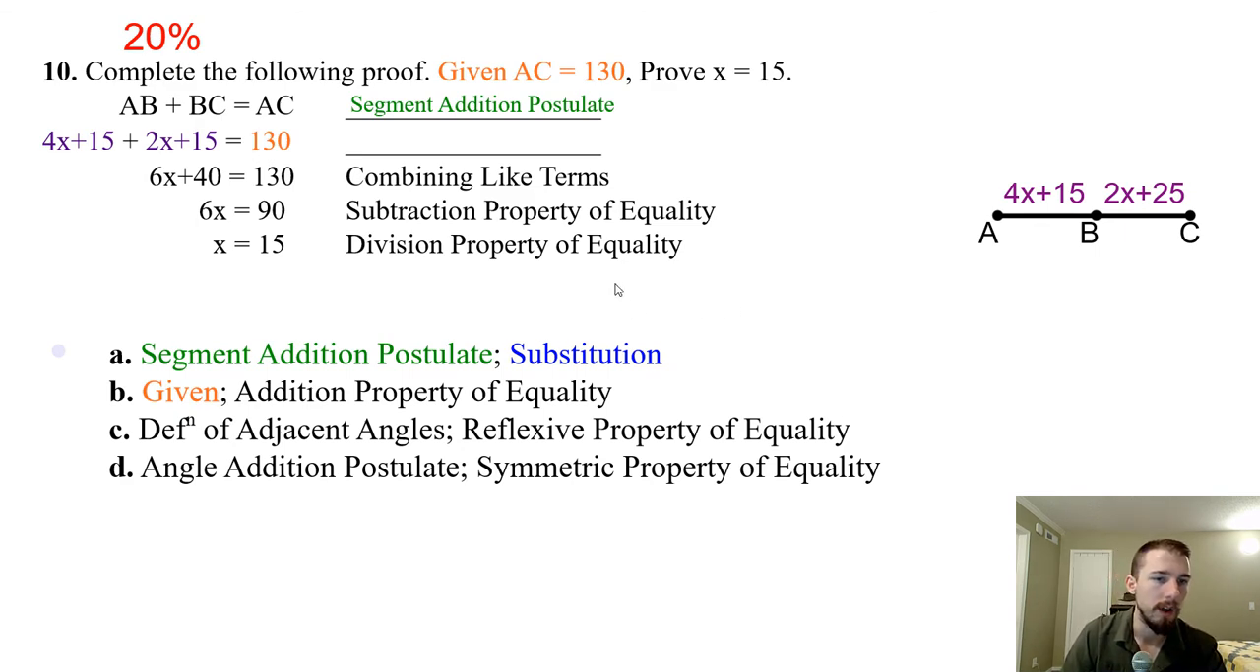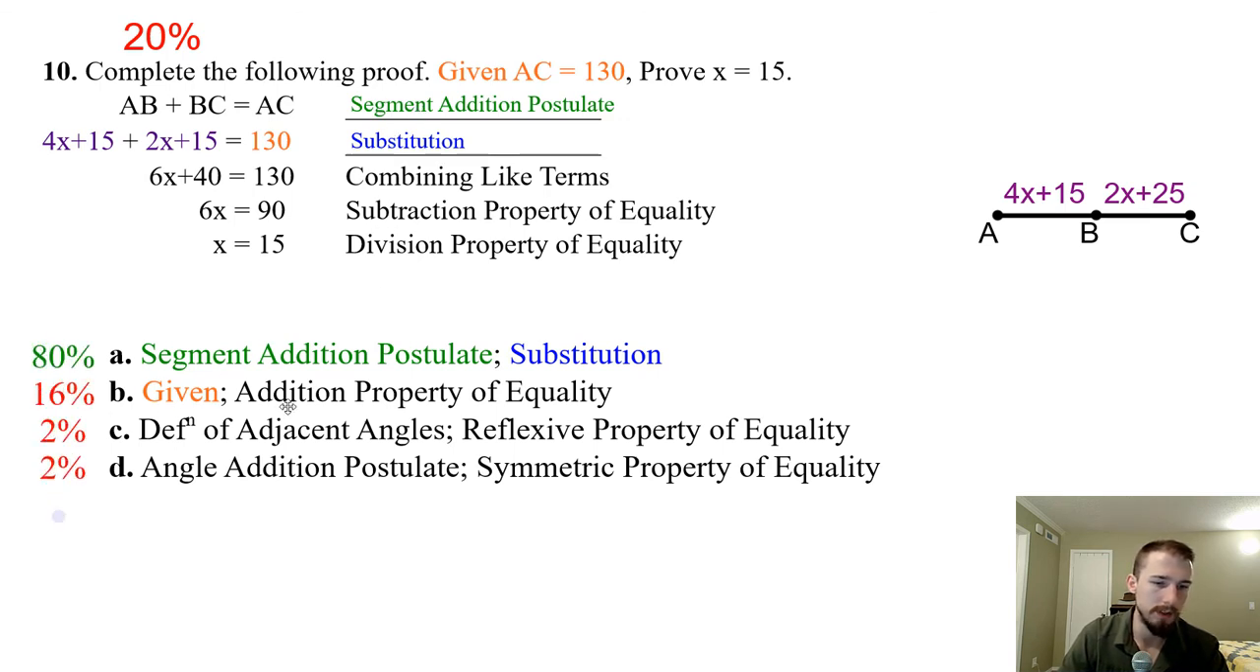Like I did here. Then the next step is we plugged in all the values for AB, BC, and AC, which they told us was given. So that would be substitution. And then after that, combine like terms, subtract from both sides, divide both sides. The last part here is pretty typical. You see that a lot on proofs. But we started the proof out with the segment addition postulate and substitution. So our answer is A.